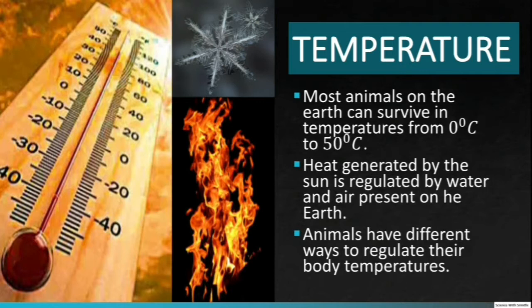In deserts, temperatures are very high. In such conditions, plants show modifications such as fleshy stems and elongated roots. Some animals like snakes, lizards, and rats live in holes and burrows under the ground to escape the heat. Animals living in cold regions become inactive and sleep during the winters to store energy. This process is called hibernation.